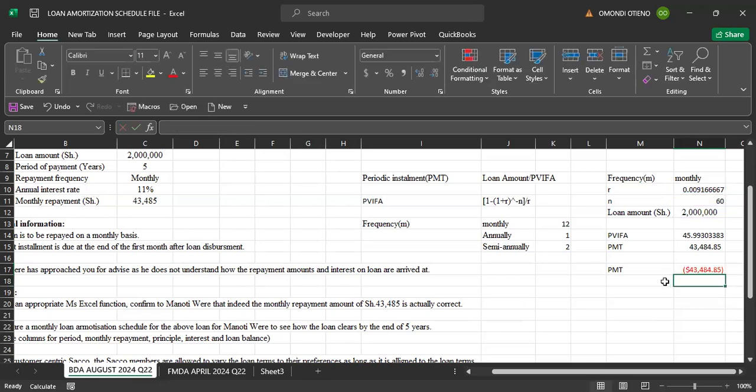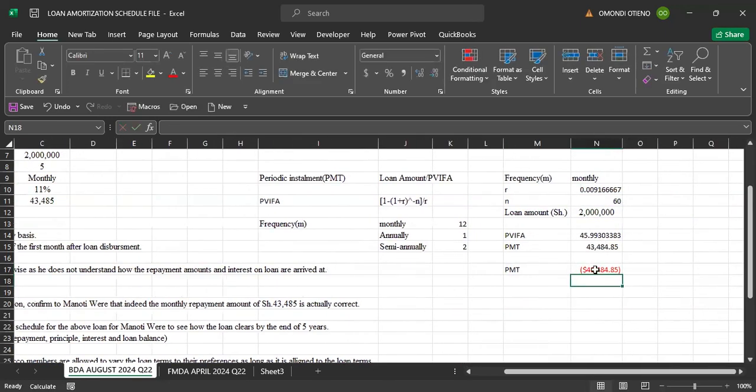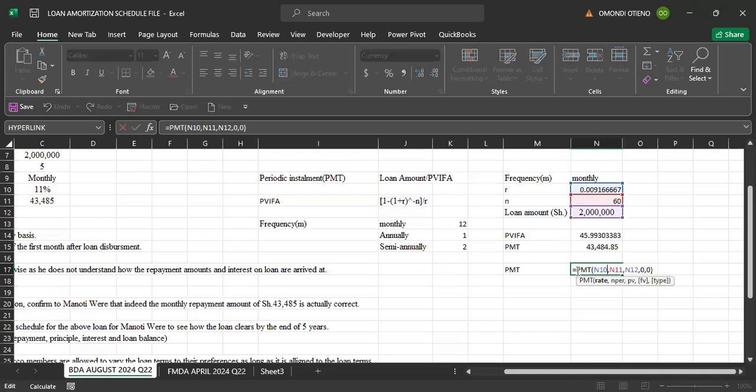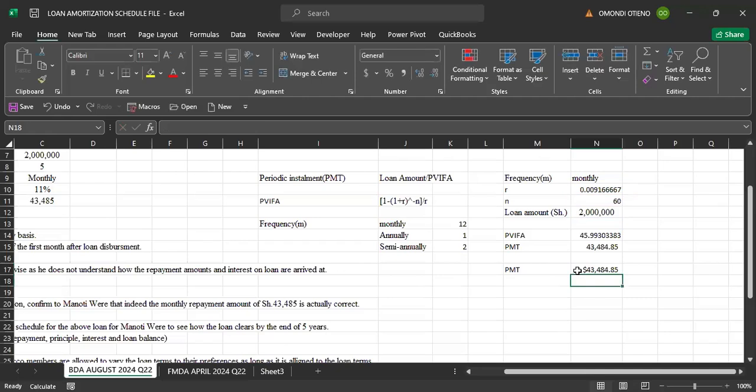By doing that, we'll be able to see we are arriving at the same figure, but of course in negative form. Good. Why are we getting the negative form? Remember, installment is what you pay. It has got the principal amount and the interest amount. So that's why it is indicated in negative form. For us to eliminate that negative, we just come here and insert a negative immediately after the equal sign.